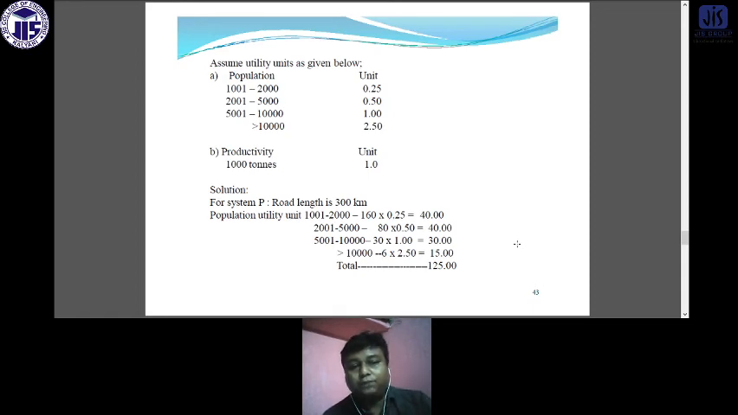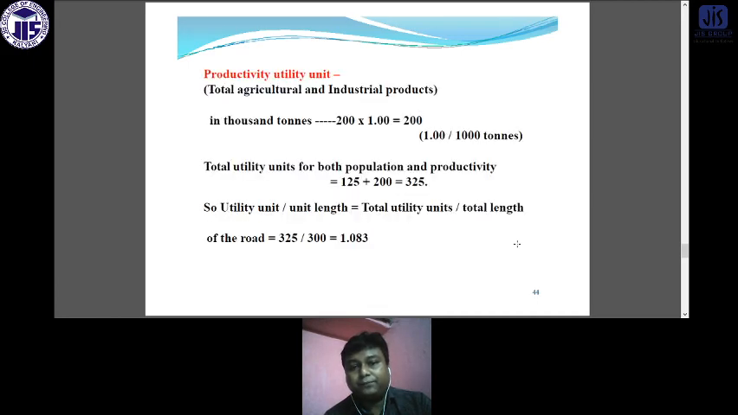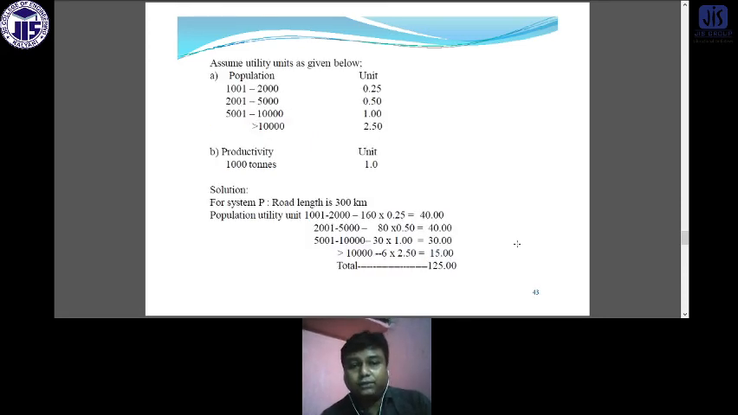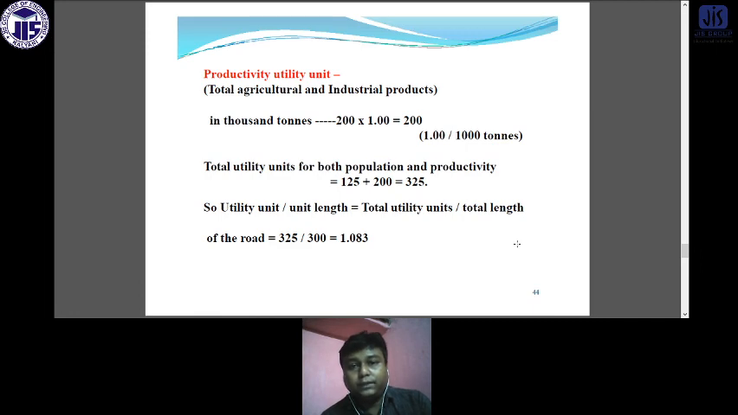So the solution is: for system P, road length is 300 kilometer, population utility unit for 1000 to 2000 is 160 into 0.25, the value 160 is given. Now for 2000 to 5000, whatever value is given is multiplied by the unit we have considered, and based on that we have got a total value of 125. Now what is the productivity unit? For the total agricultural and industrial product, as we know, for each 1000 ton it is 1. So for 200 ton, how much is it? 200. The total utility unit for both the population and productivity is 325.